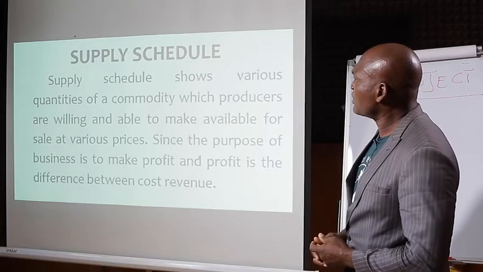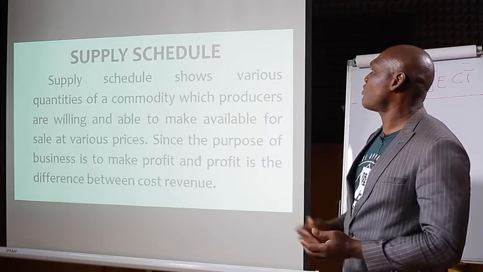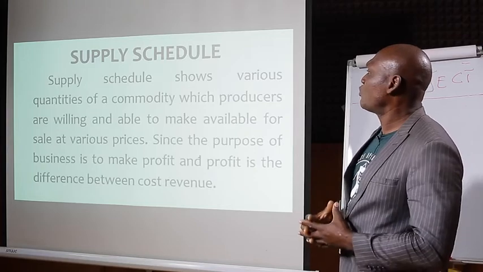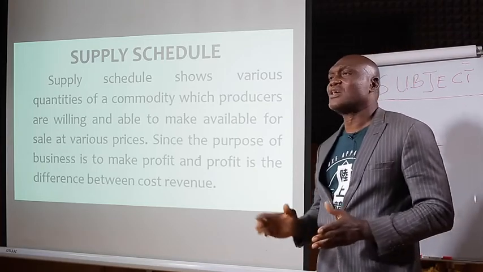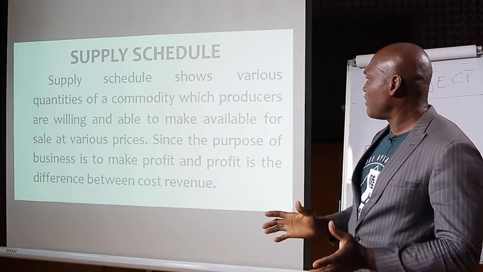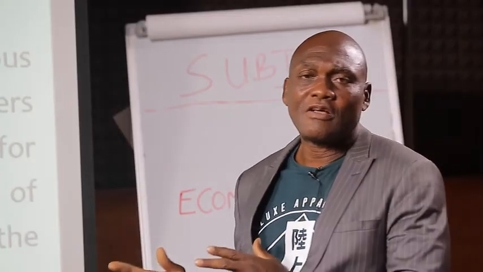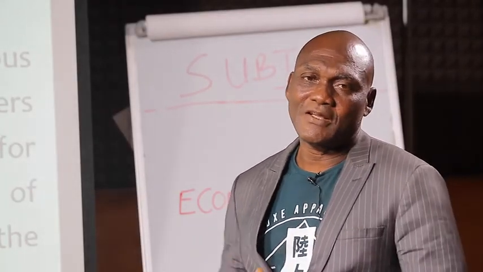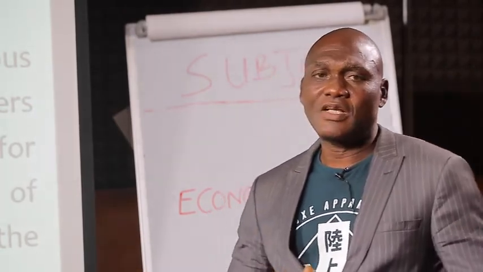Let us talk more on this supply schedule. We said that supply schedule shows various quantities of a commodity which producers are willing and able to make available at various prices and at a given period of time. This supply schedule can be called individual supply schedule. That is the one we have in our table, individual supply schedule.